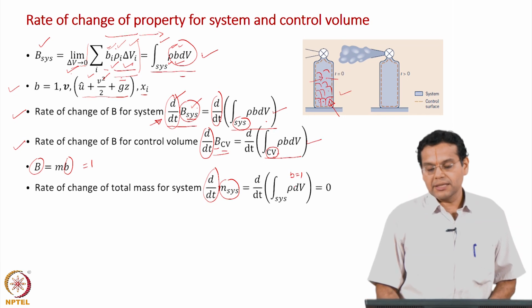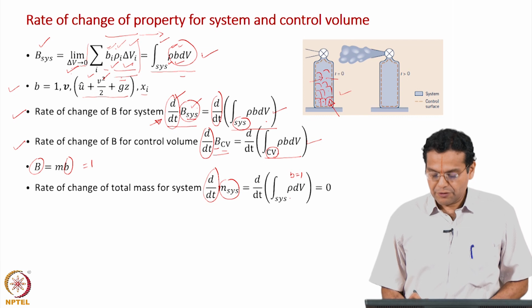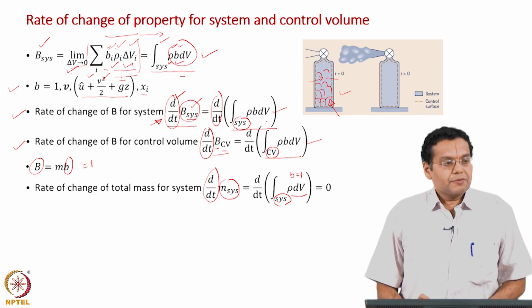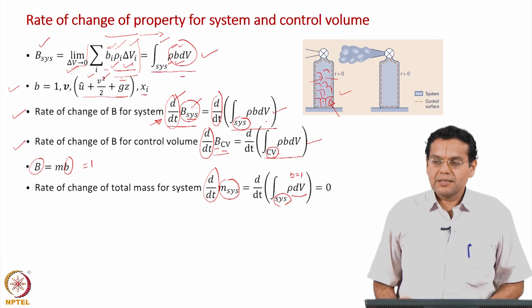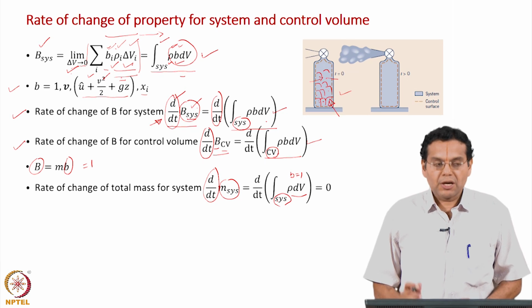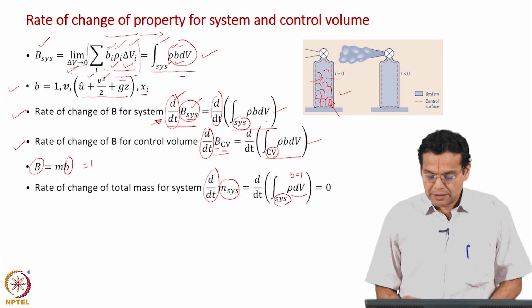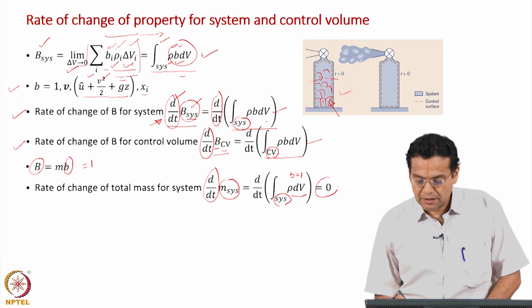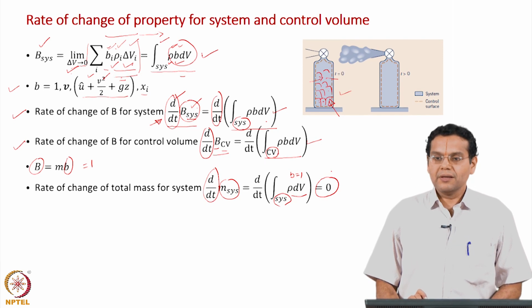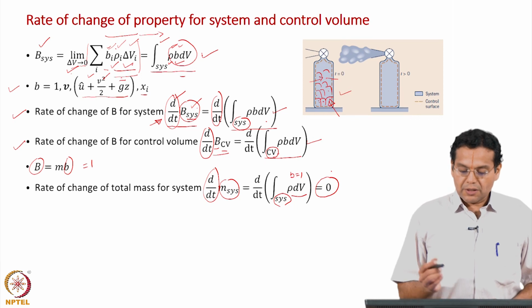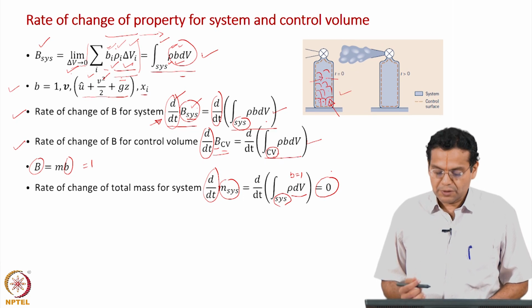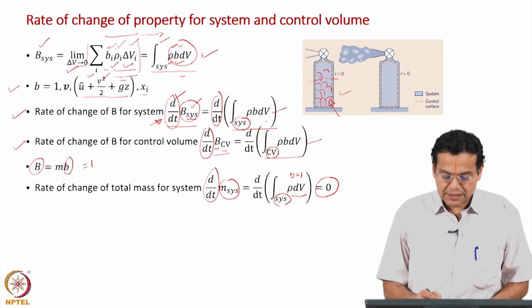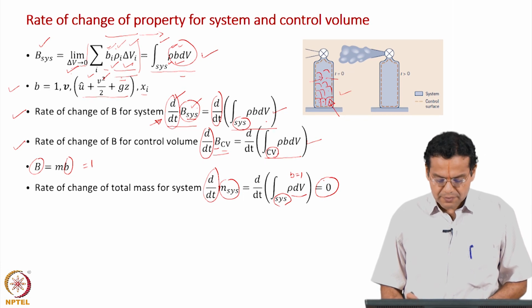So, the right hand side just becomes d by dt of integral of rho dV integrated over the system volume. Now, by the way in which we defined system, the mass of the system is a constant. We have seen that as a law of physics also, because we are focusing on the same set of fluid particles, and so the rate of change of mass of the system is equal to 0. Because we are considering mass, it is 0; if it were other variables, it need not be 0. So, in this particular case, because it is mass, the rate of change of the mass of the system is equal to 0.